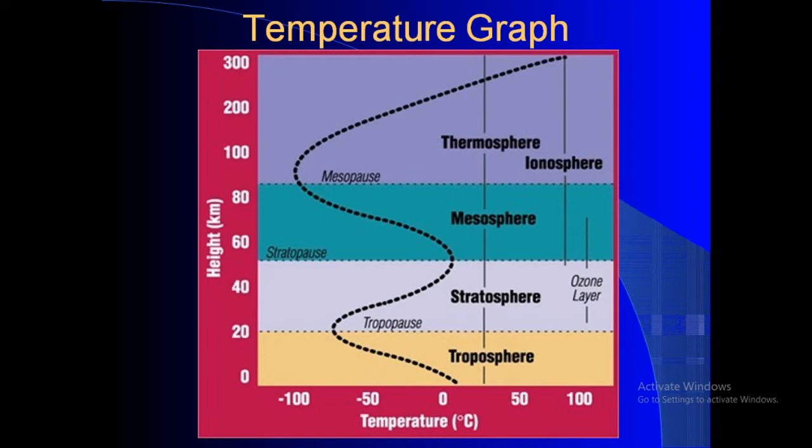Between the stratosphere and troposphere, this is called the tropopause. This is a very important 2 mark question: define tropopause. Between the stratosphere and troposphere, this is called the tropopause. So in the troposphere, as you see in this graph, the temperature decreases with altitude.